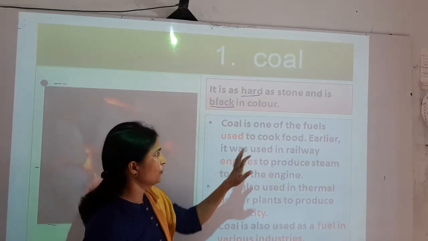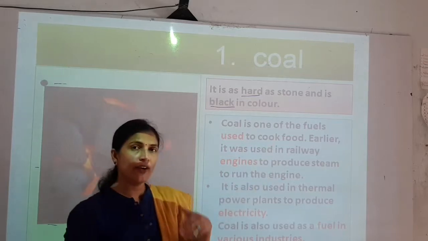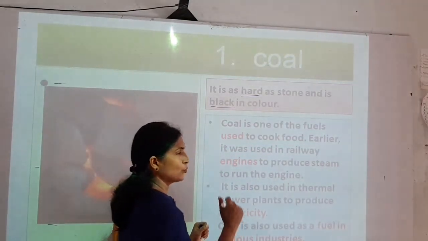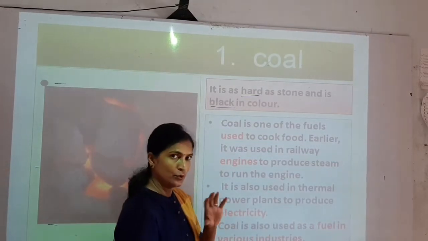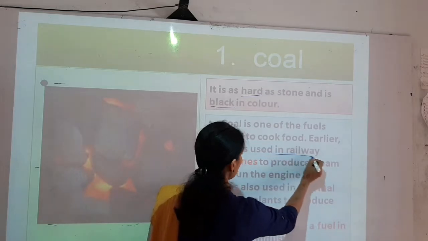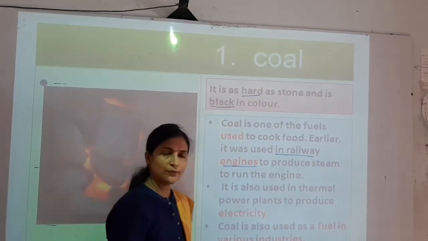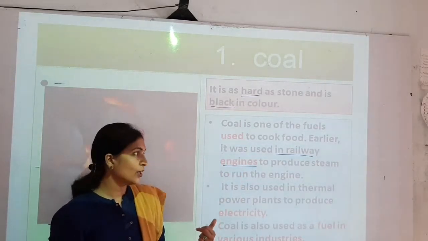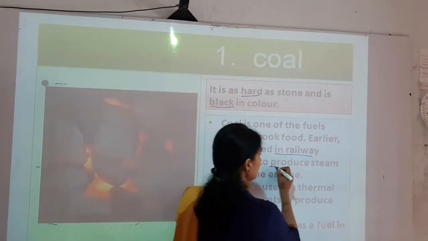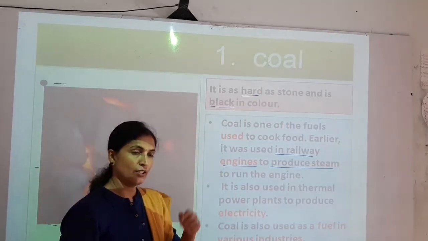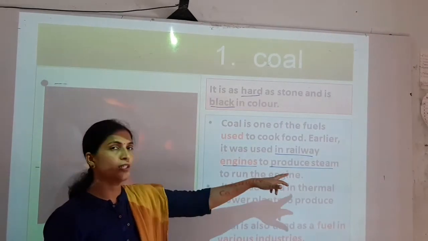Coal is one of the fuels used to cook food. Now, where is this coal used? Coal is used to cook food as a fuel. Earlier it was used in railway engines. Earlier, coal was used in the railway engine to produce steam. We know that there were some engines which were running on steam.